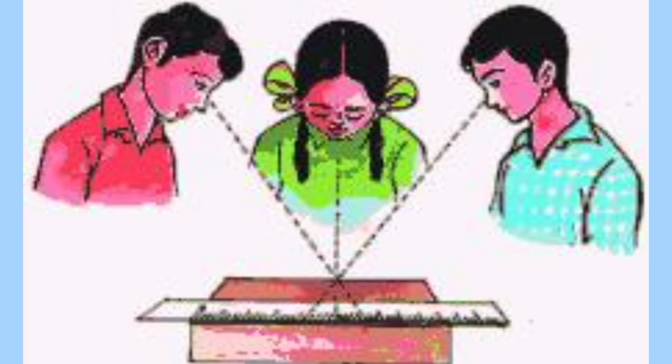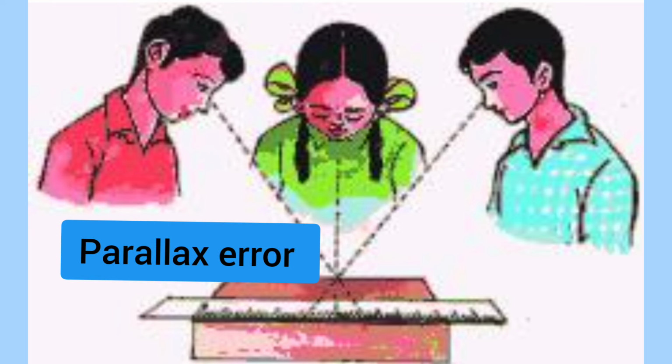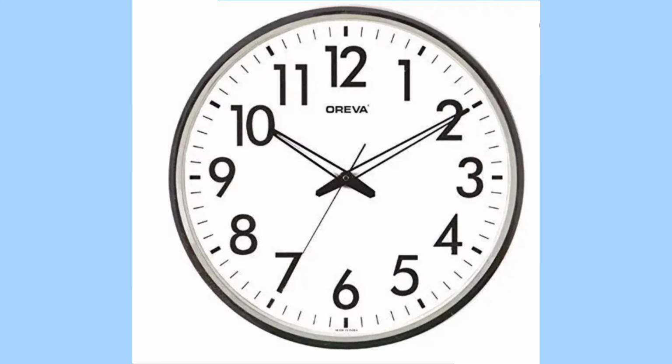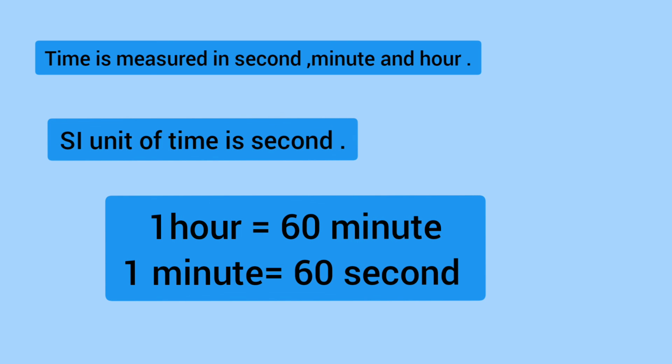Correct positioning of the eye is also important for taking measurement. Our eye must be exactly in front of the point where the measurement is taken. A reading seen sideways leads to an error called parallax error. Time is measured in units such as second, minute and hour. SI unit of time is second.